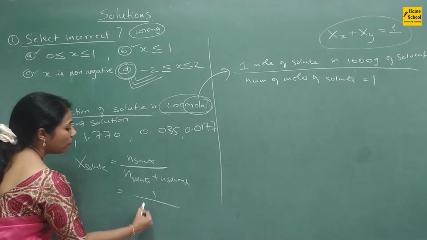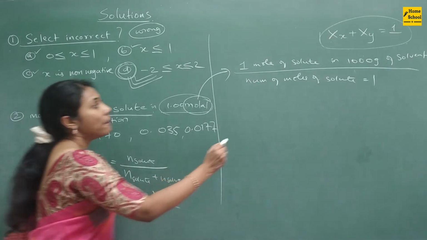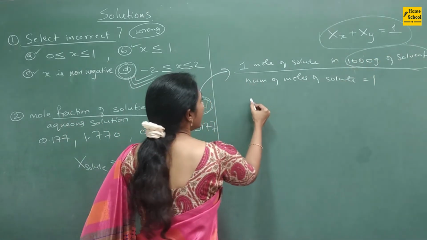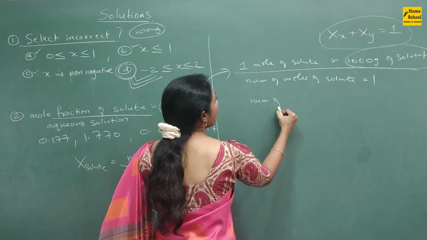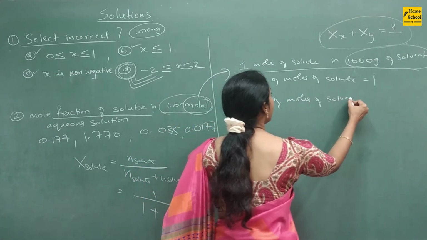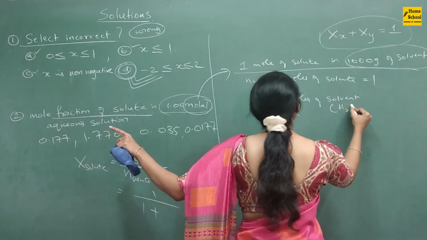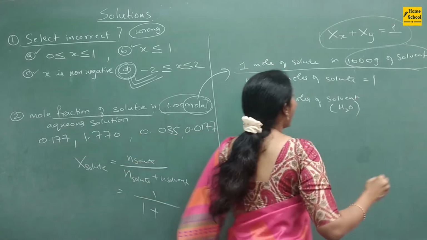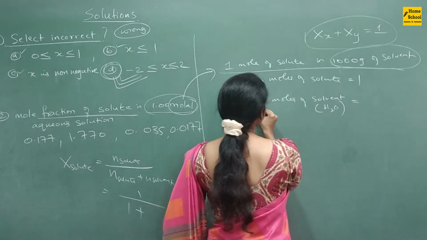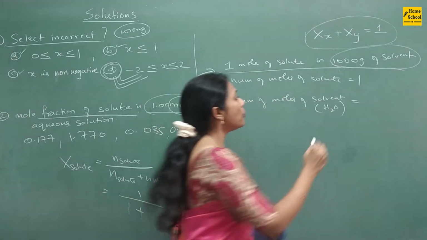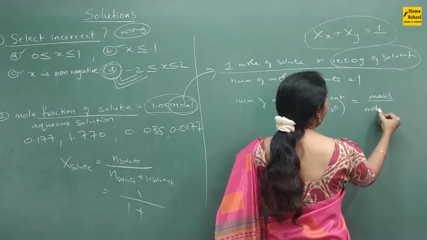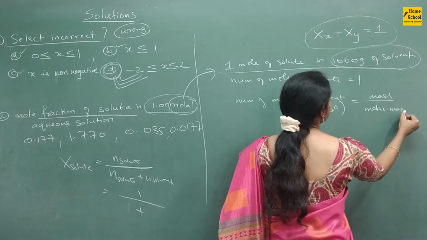1 divided by 1 plus this, I don't know. But this information is enough to get that. Look here, the number of moles of solvent we want. Which is the solvent here? Solvent is water, because in the question they have mentioned it is an aqueous solution, right? So what is the formula to calculate number of moles? Mass divided by molar mass, right? This is the basic formula.